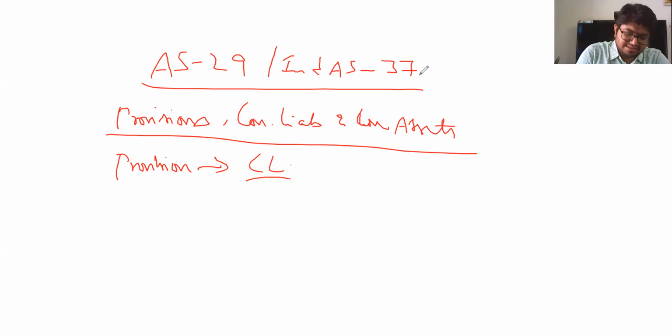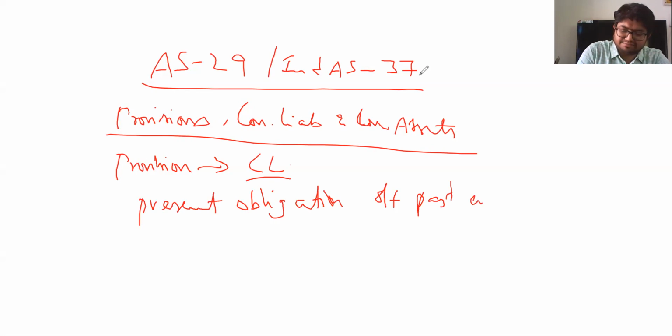The reason is there is a present obligation out of a past event.